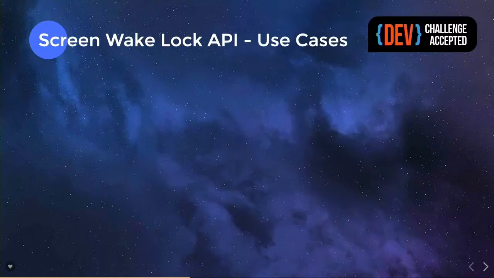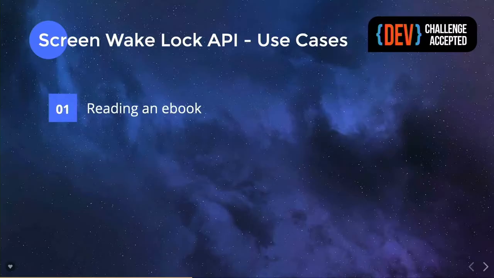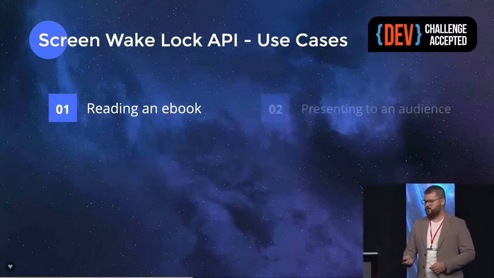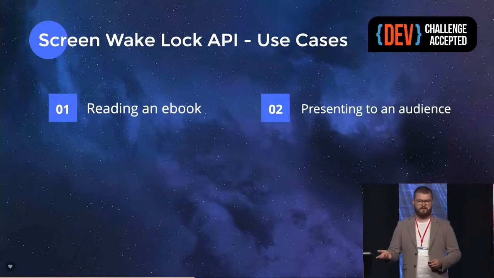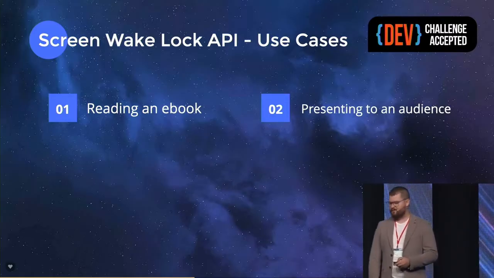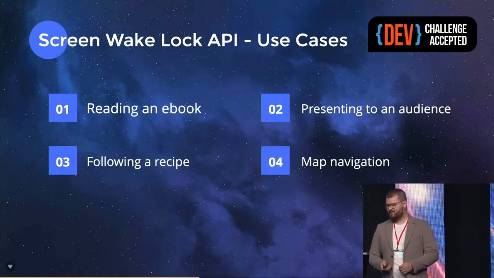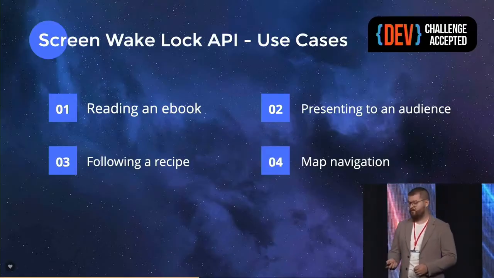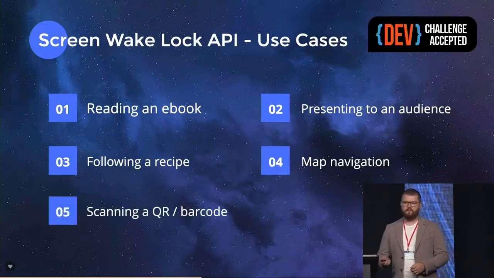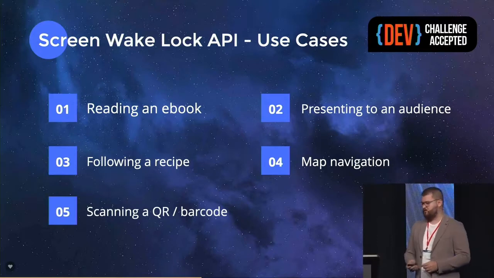Okay, some of the real-life examples for this one. If you're reading an ebook, you don't want your device to turn off, right? If you're presenting to the audience, as I'm at the moment, if you're following the cooking recipe, if you're using some map navigation, or if you're scanning QR or barcode.